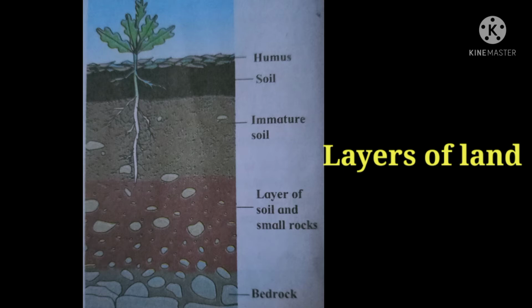The land below this layer is full of sand, soil, small stones, worms and insects. Soil and pieces of bedrock are found below this layer of land. This soil is immature soil. Below this layer, the proportion of soil decreases and the proportion of rock increases. This is the layer of bedrock.